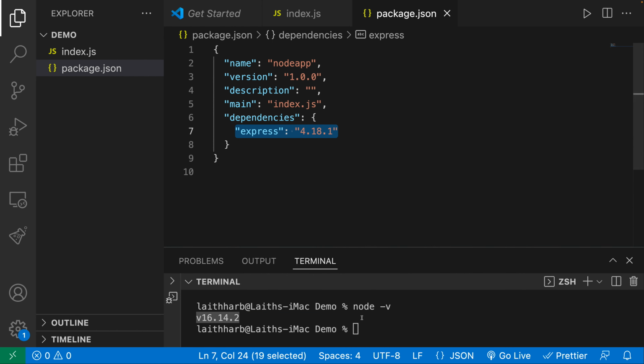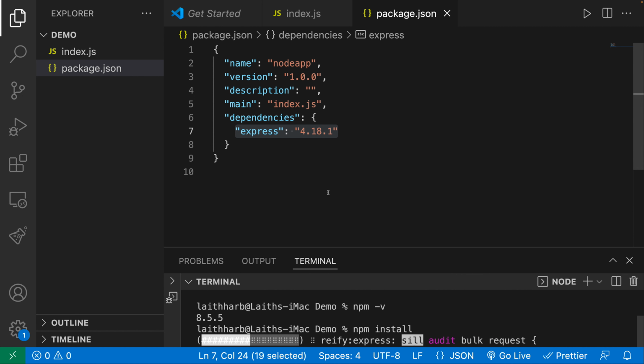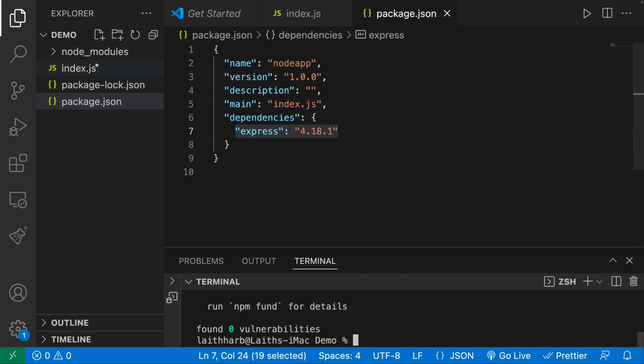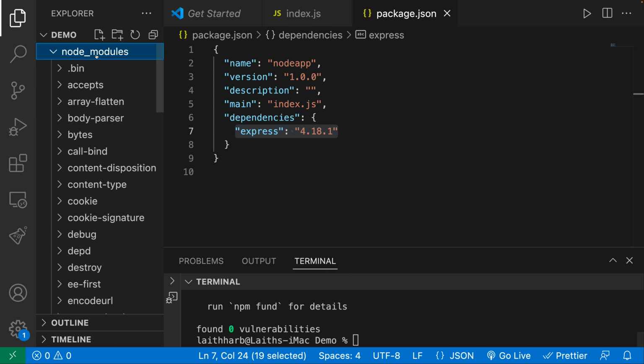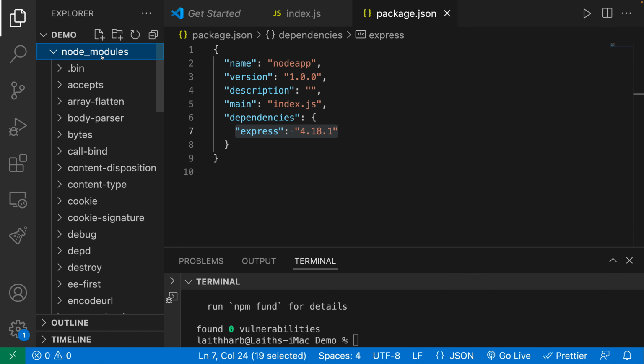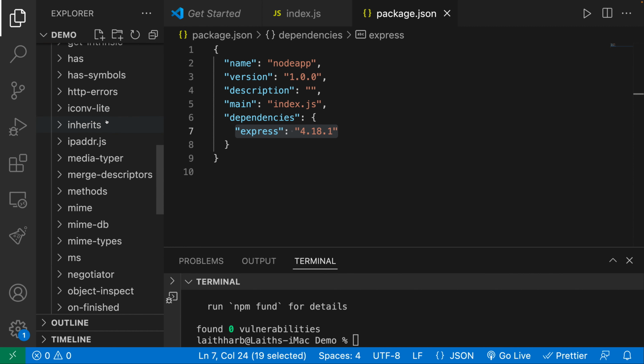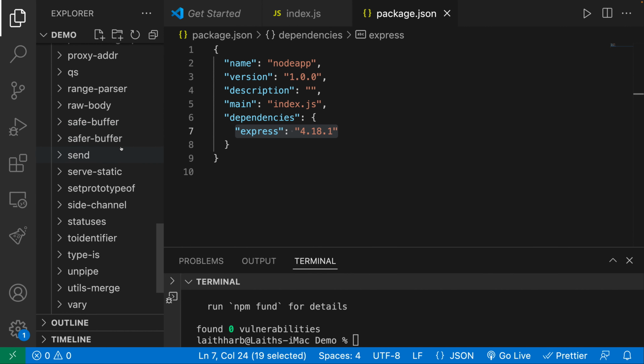Now with the installation of Node, you also get NPM, which is a package manager for Node. So what I would need to do is do npm install to install all of the dependencies. And you can see here we get this node_modules, and we also get this package-lock.json. The node_modules is a directory that contains the dependencies that you installed. Now you can see here, well, I only installed Express.